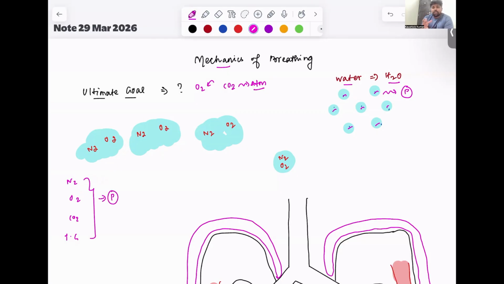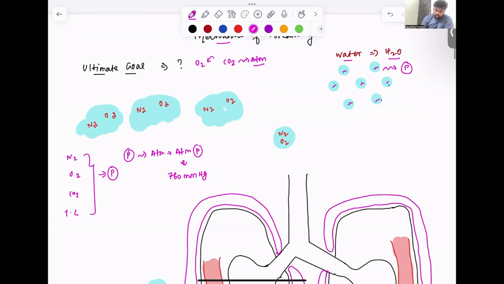The pressure exerted by all these gases together in the atmosphere is called atmospheric pressure. Atmospheric pressure equals 760 mm Hg. We all know nitrogen is about 78% and oxygen is about 21%. The other gases are present in trace amounts.